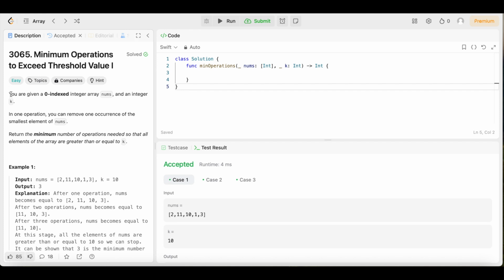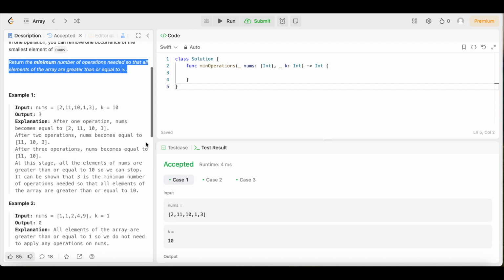So let's see what the question says. It says you are given a 0-indexed integer array nums and an integer k. In one operation, you can remove one occurrence of the smallest element of nums. Return the minimum number of operations needed so that all elements of the array are greater than or equal to k. So let's look at the examples, break that down and see what they're really talking about. But it's not that difficult at all, y'all. And we've actually done a problem like this before.